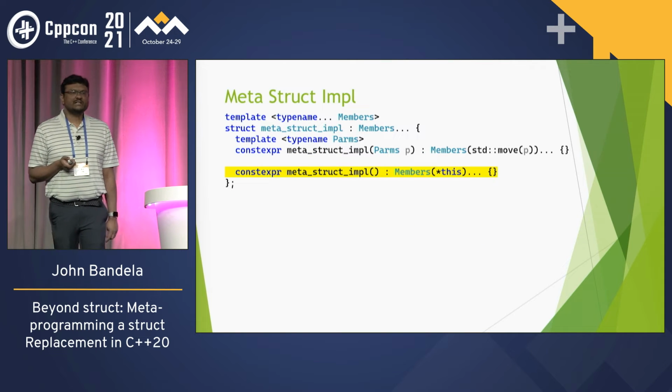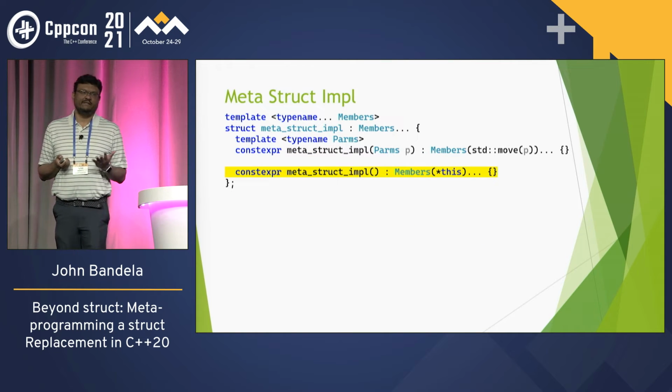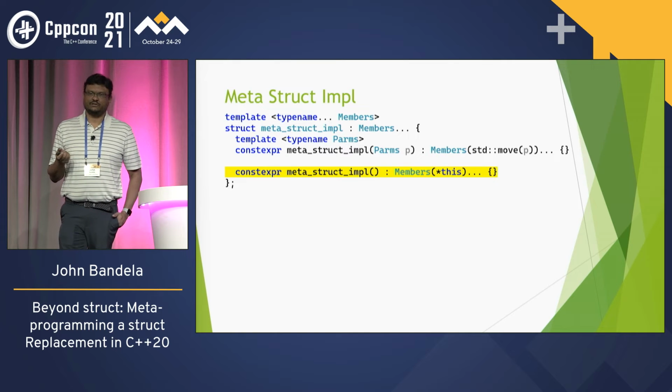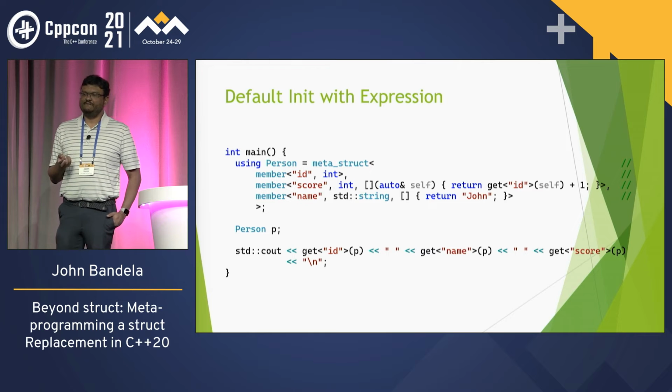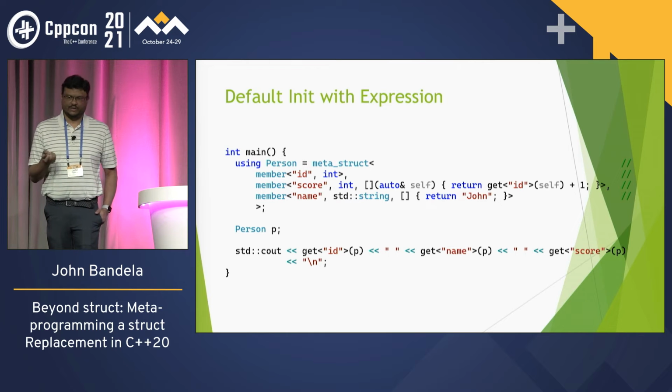And then for the metastruct impl constructor, we just pass in a this. Dereference this, that provides our self, and then we can pass it to each of the members, and they can actually get which ones they want. So now we have default init with an expression.